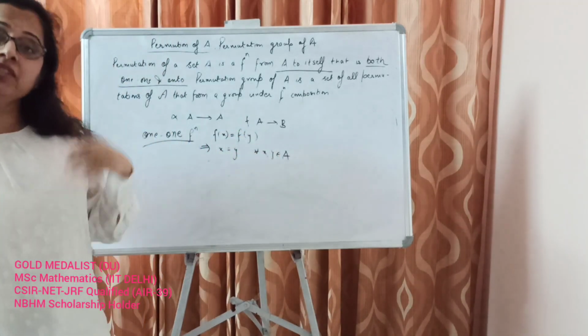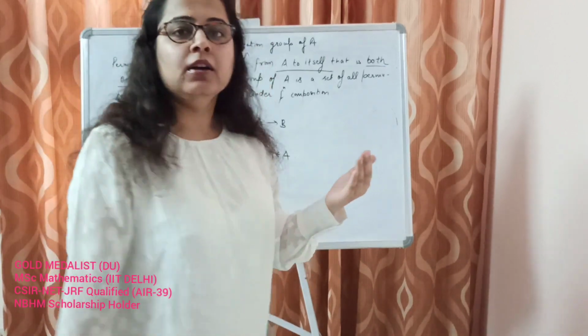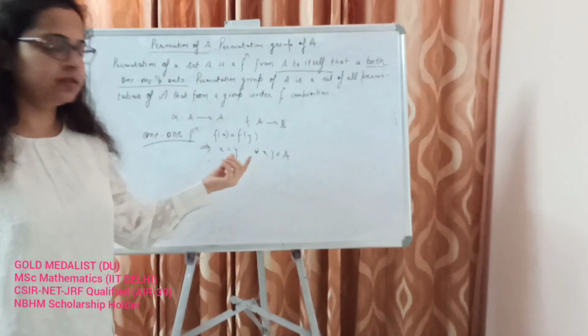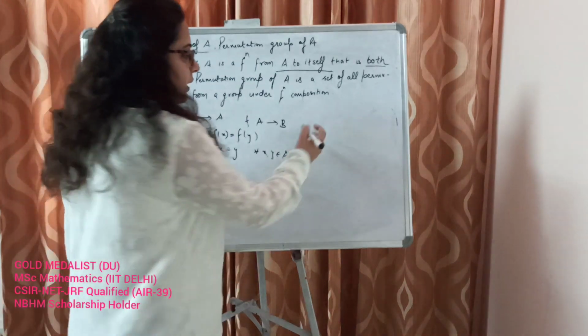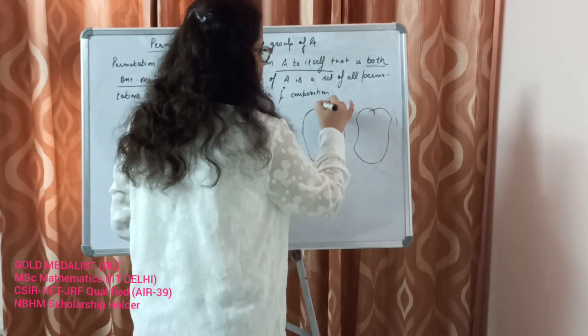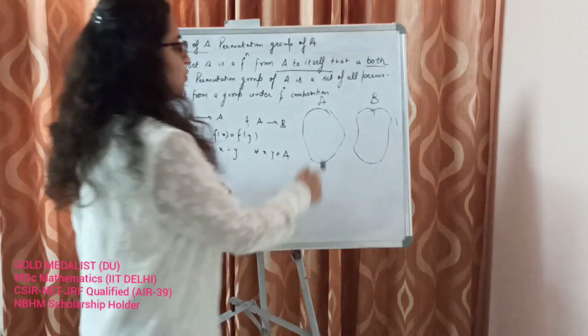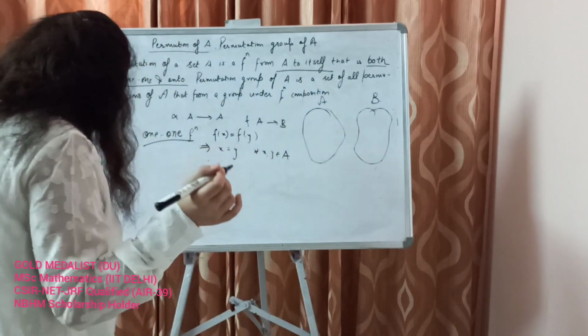We cannot have the same value of that function for any two different values in the domain set. Alright, so let's understand by a figure. So this is my set A, this is my set B. So what is a one-to-one function?